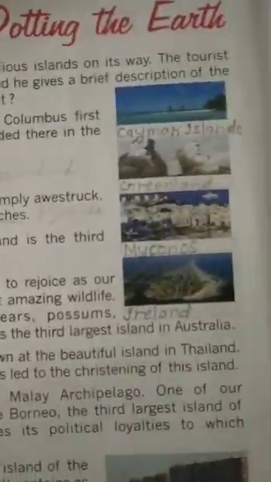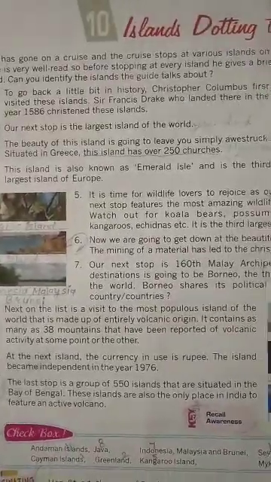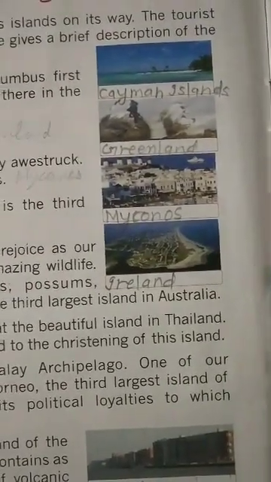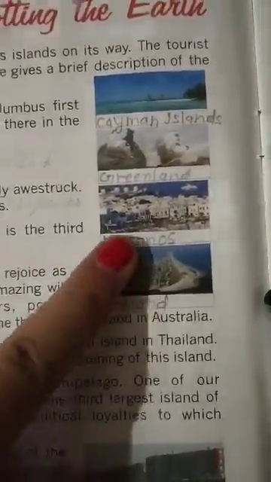Now see children, picture number 2. What is the question? Our next stop is the largest island in the world. I have already told you this is Greenland. Greenland.